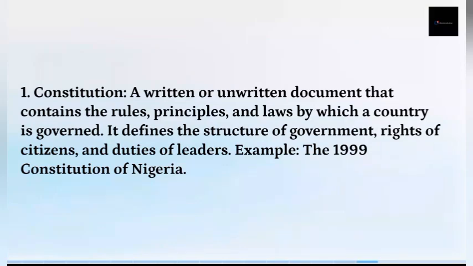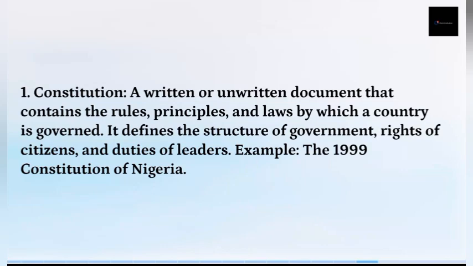Inside this constitution, we have fundamental human rights, a system of government, amendment, preamble, all of this. So it defines the structure of government, the rights of the citizens, and the duties of leaders, like we have the 1999 Constitution of Nigeria. It's a written document that states how government power is exercised, the rules, the principles, the laws of governing a country.